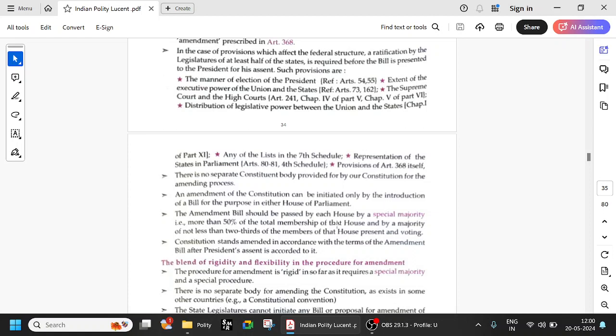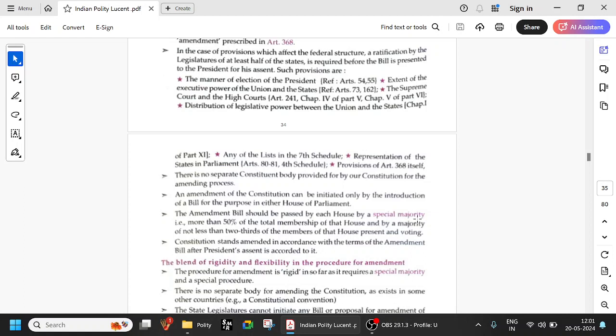50% of the total membership of the house. If the membership is 545, it need not mean that everyone is in the house. There might be so many people who are on leave or who are not attending. So 50% of the membership of the house, that is one thing, and also a majority of not less than two-thirds of the members of the house present in voting. So on that day, if there are suppose 300, so 2 by 3 of 300, that is minimum 200 people have to vote for it. That is called special majority.